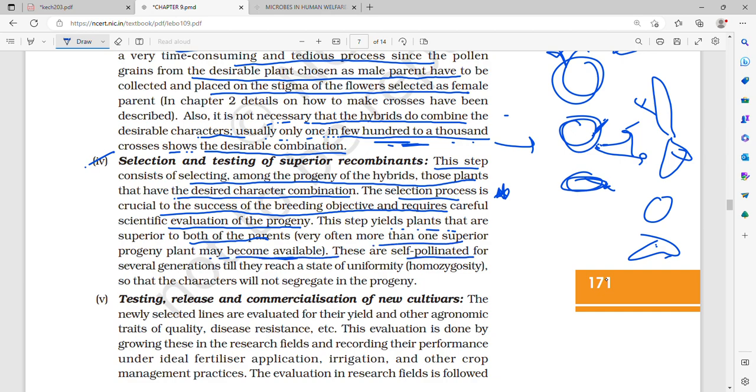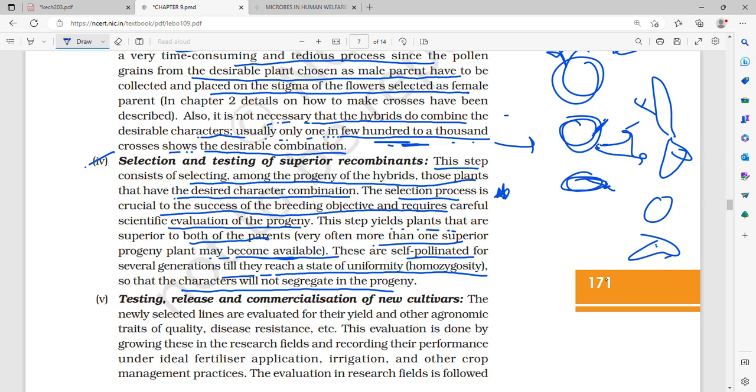These are self-pollinated for several generations till they reach a state of uniformity or homozygosity, so that the characters will not segregate in the progeny. So this step yields plants that are superior to both of the parents. Very often one or more superior progeny may become available.